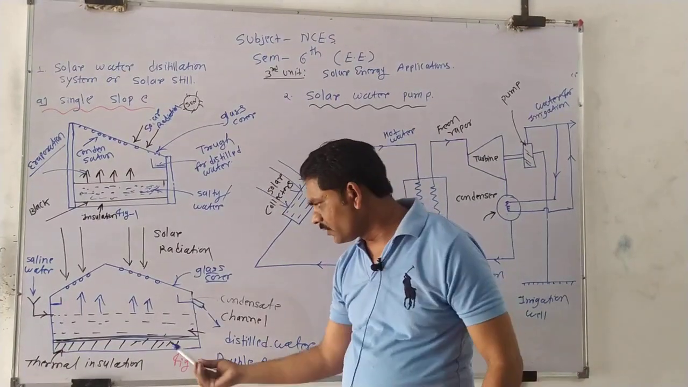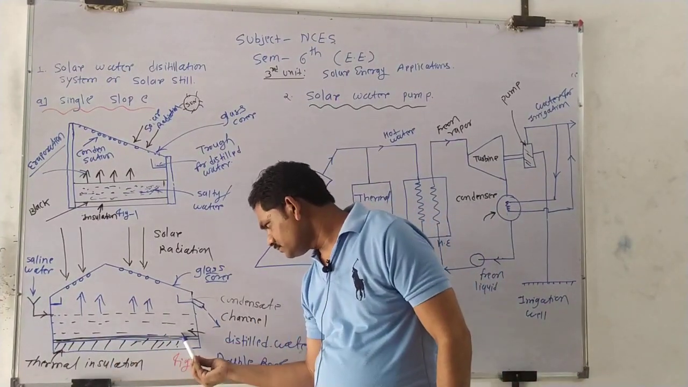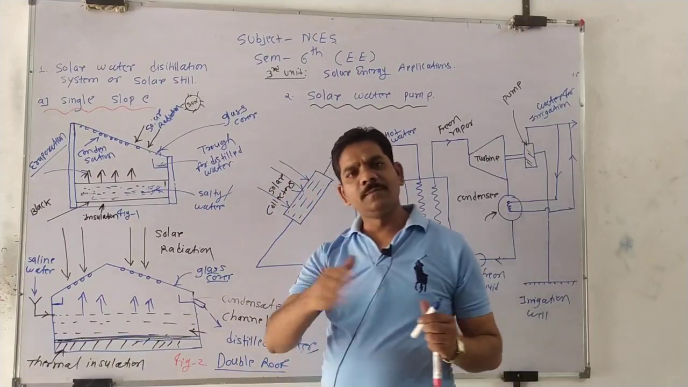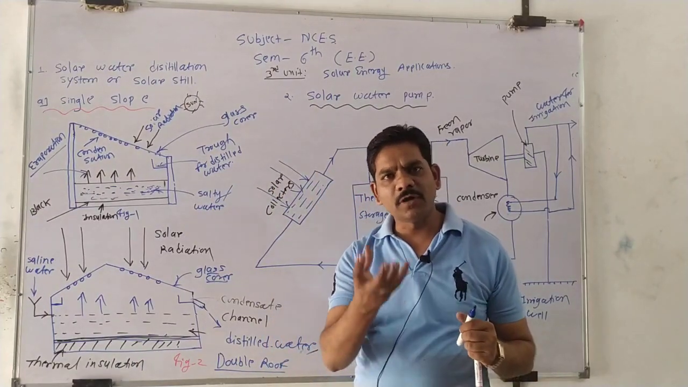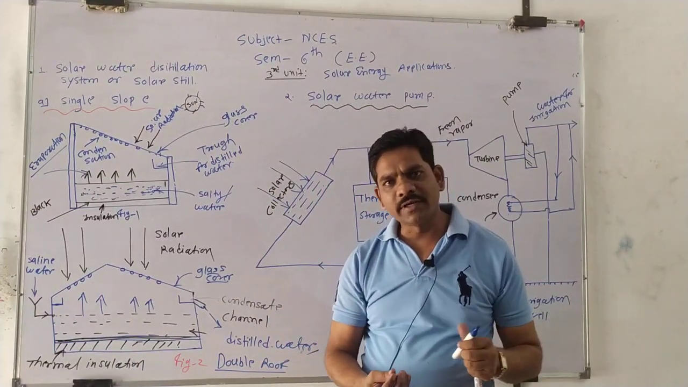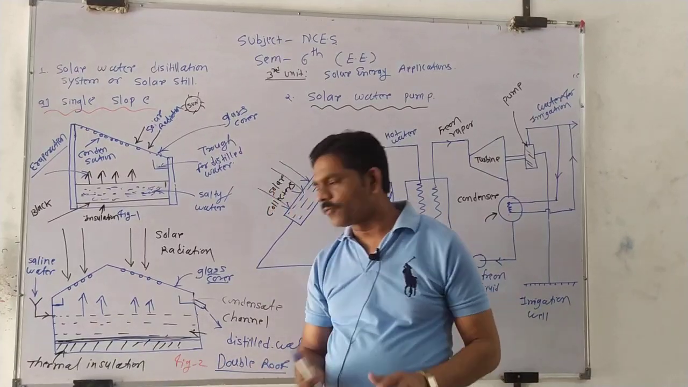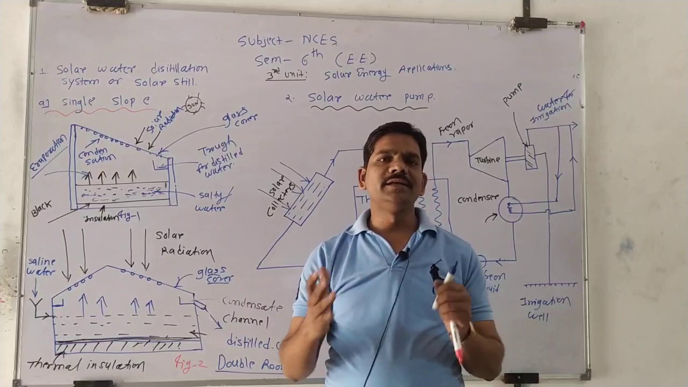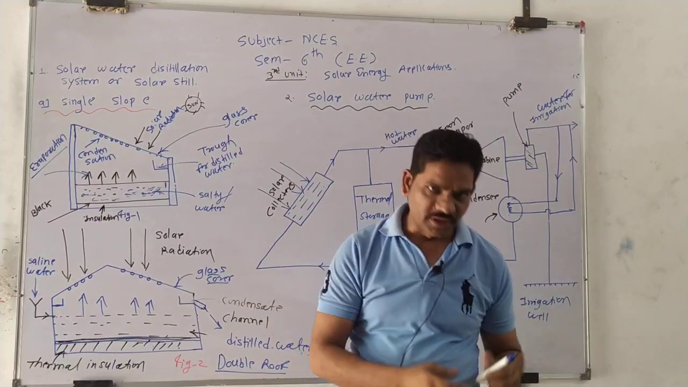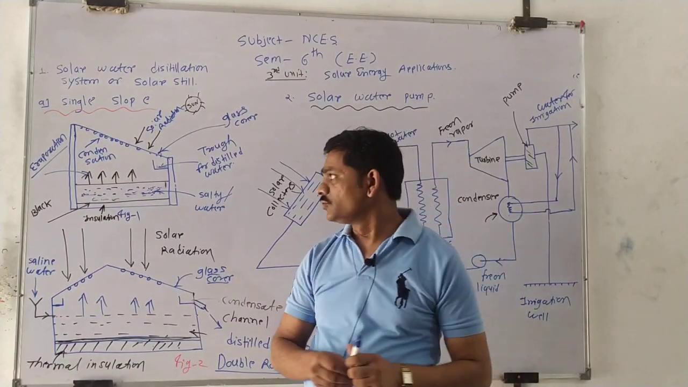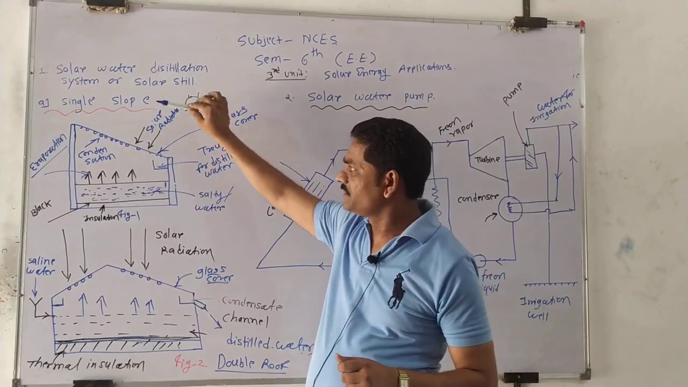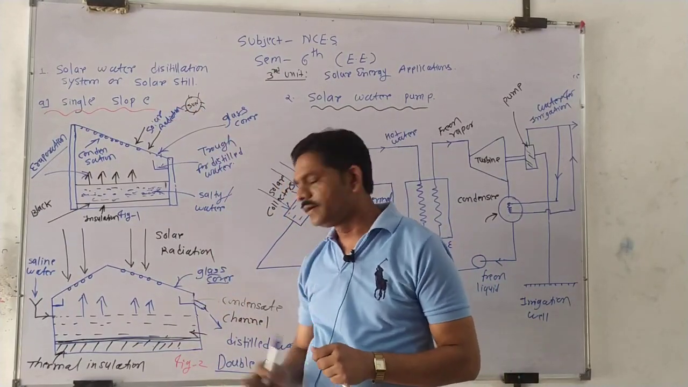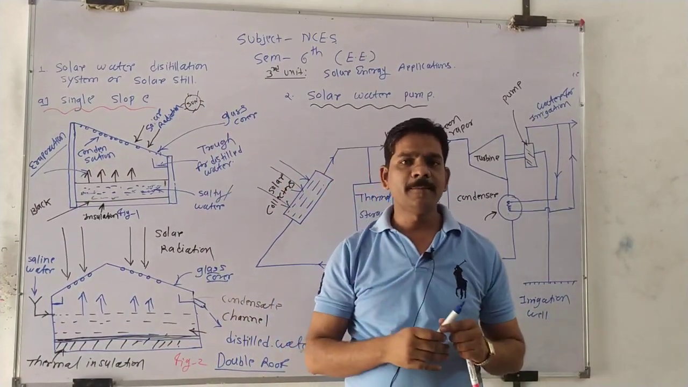Similarly here, at the bottom position, black paint will be there. Why black paint? To absorb a larger amount of solar energy. Then another thing provided there is thermal insulation. Why provide thermal insulation? To avoid heat losses from the system to the surroundings. Okay boys, so this is the simple explanation about the single slope and double roof water distillation systems.